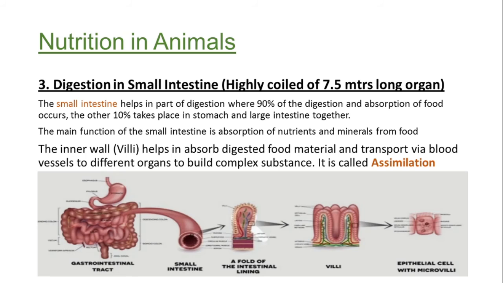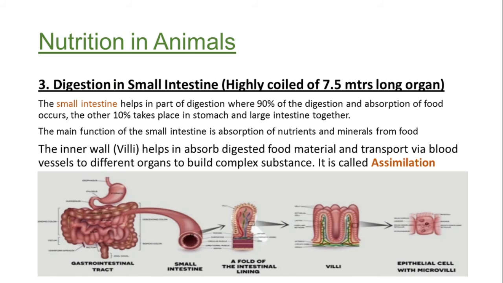So now the food reaches the small intestine. Let's discuss how digestion in the small intestine takes place. The small intestine is highly coiled, and it is 7.5 meters long, which is quite a long organ available in the human body. The fact says the small intestine helps in a major part of digestion. Over 90% of the digestion and absorption of food occurs here in the small intestine. The rest 10% takes place in the stomach and large intestine together. So the small intestine plays a very important role in our digestive system, as 90% of the digestion and absorption of food takes place here.